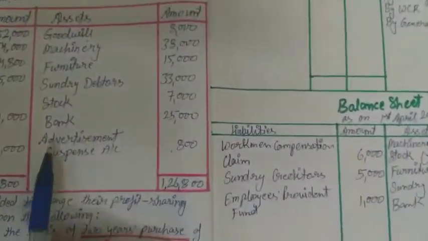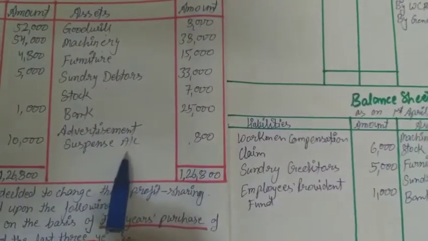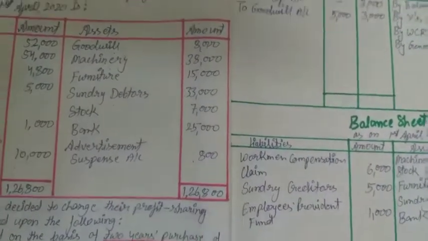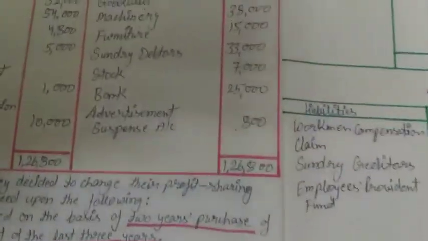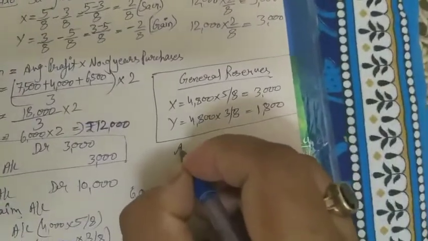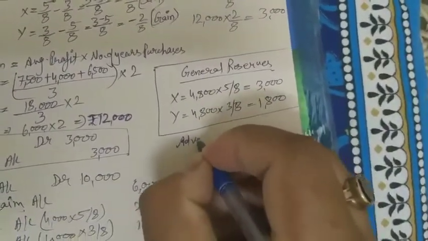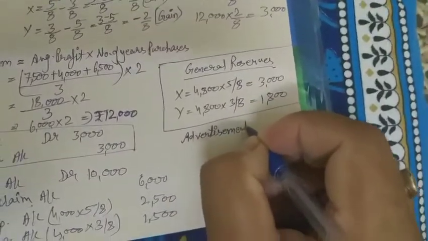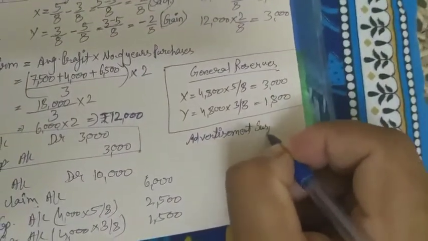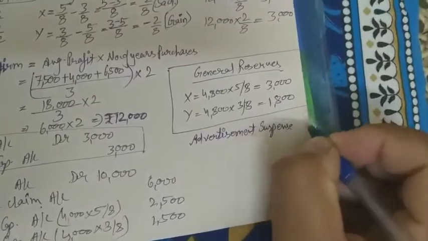And here is the advertisement suspense account. It is a fictitious asset, so it will also be distributed among the partners in their old profit share ratio. So the adjustment: advertisement suspense account.